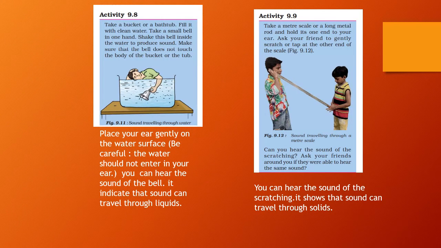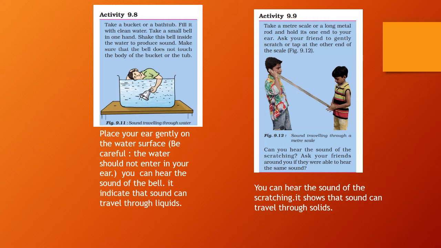Children, now let us come to another activity. Take a bucket or a bathtub. Fill it with clean water. Take a small bell in one hand. A bell is what we use in the puja room while worshipping the god. We ring the bell, no? Take that small bell in one hand. Shake the bell inside the water to produce sound. Make sure that the bell does not touch the body of the bucket or the tub.